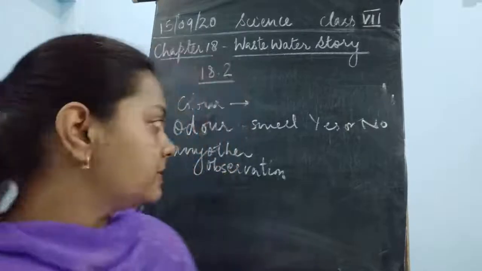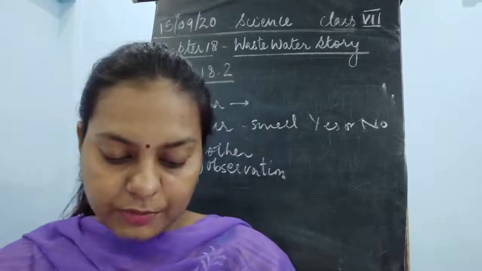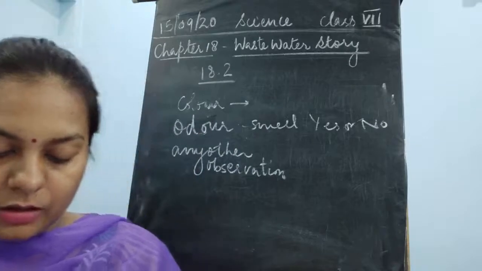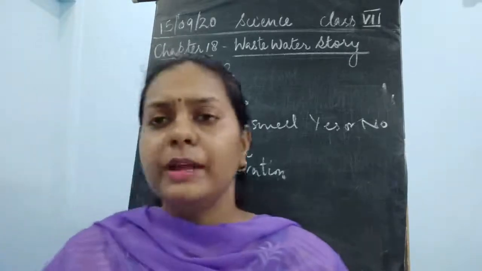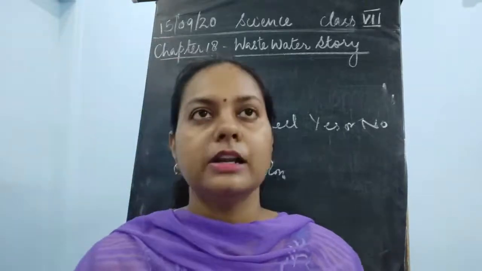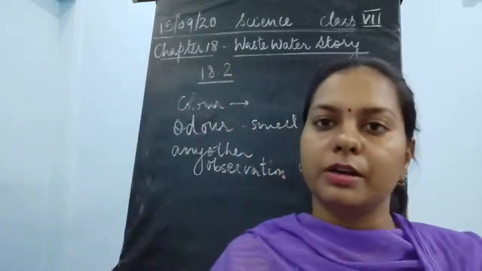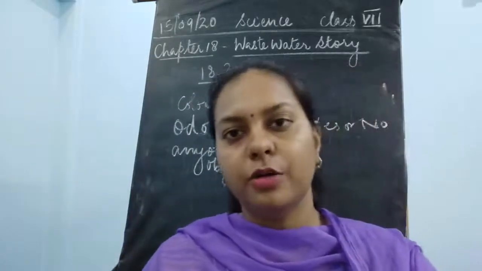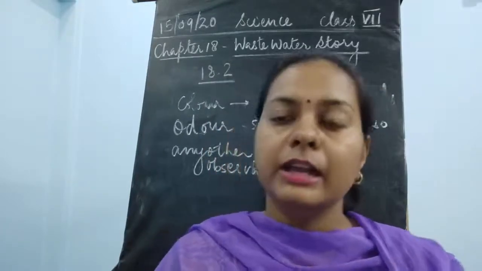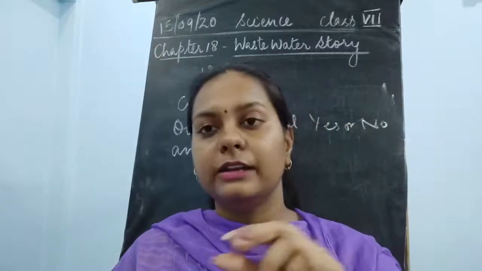For example, it is given here: record in the observation table the contaminant, such as surface sludge water, foul water, or trade water from industries like chemical or commercial organizations. Many kinds of water could be there, but there is no need to go out and collect samples, children. You can stay at home and use the different water present in your homes. You can write it down by observing it, as you have already been observing these things in your daily life.